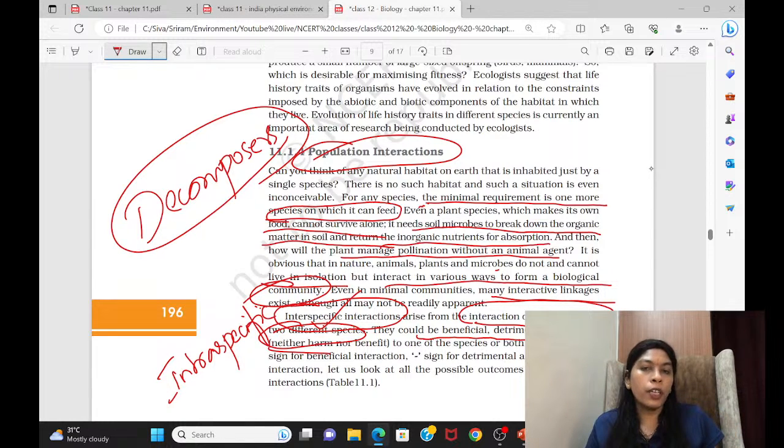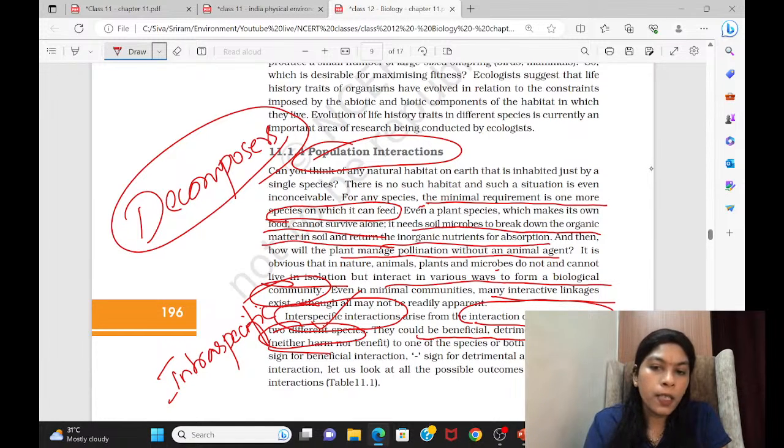There is a group of trees which I know I never eat, I cannot eat it. I don't touch it, but it's still there. I am just seeing them. It's a kind of interaction, a neutral interaction. They are present in the same place where I am also living, but there is no interaction between me and that plant variety. It's a neutral interaction.